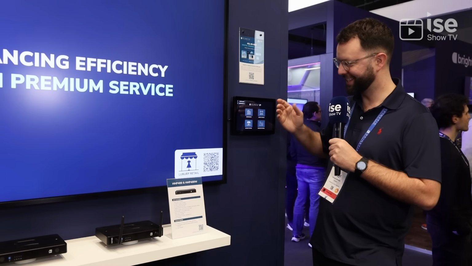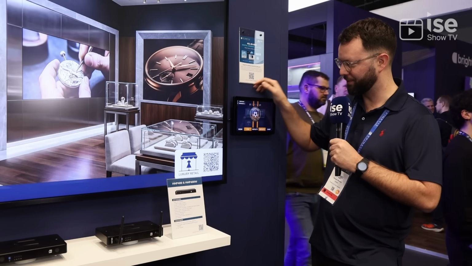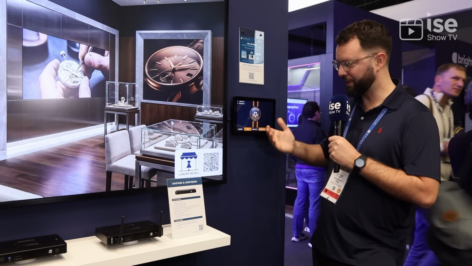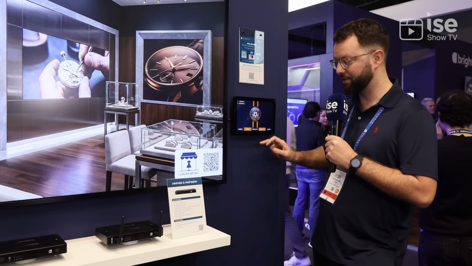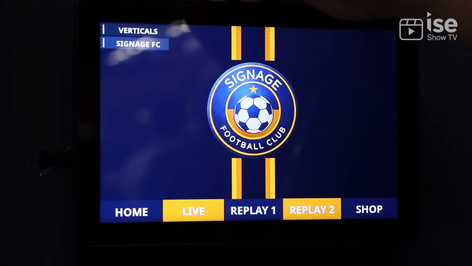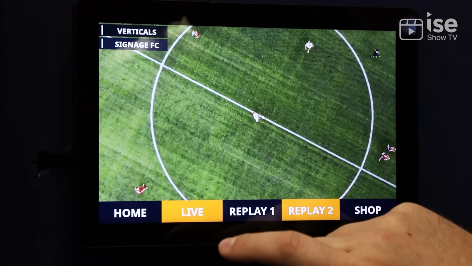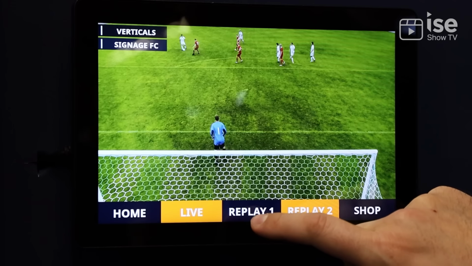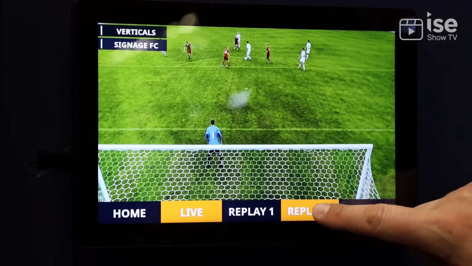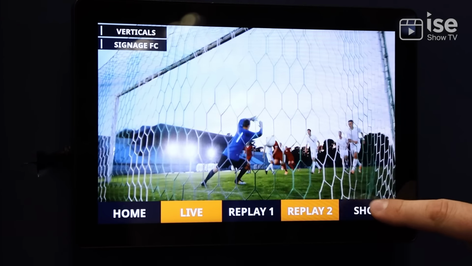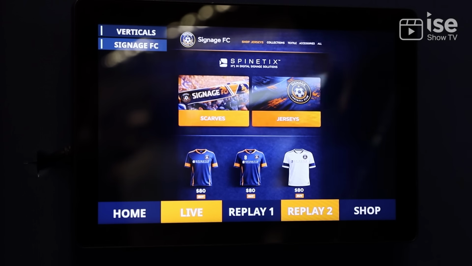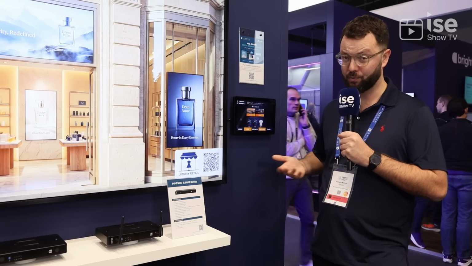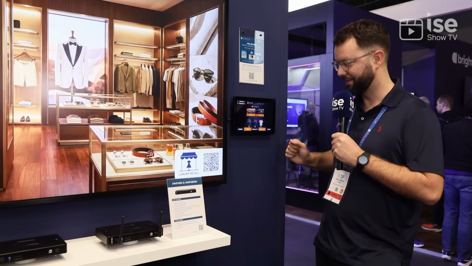Second purpose, as it's a player, we can use it in a kiosk mode, and for a VIP experience in a stadium, for instance, it's possible to watch the game live or watch some replays if you missed the goal. And of course, monetize your digital signage by displaying the HTML page of the shop so people can buy some shirts, for instance.